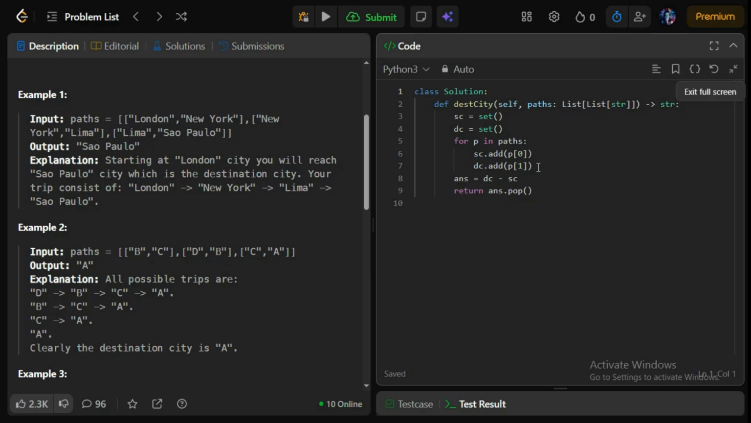That means we remove from destination city all the cities which are in starting city. In our destination city we have C, B, A, and in our starting city we have B, D, C. So we remove C and B from destination city because they are already present in starting city. Now in destination city we have only city A, and we return that city by using the pop function. So that's how I have solved this problem.